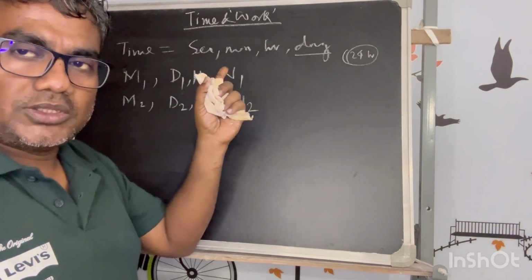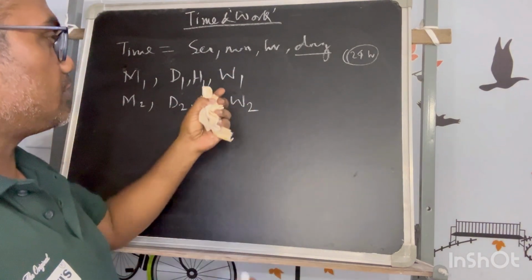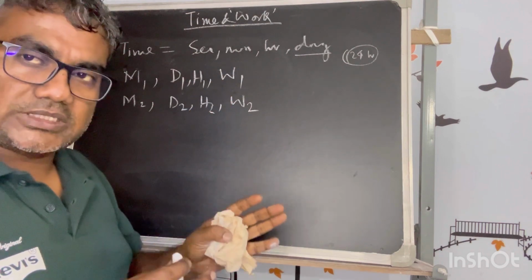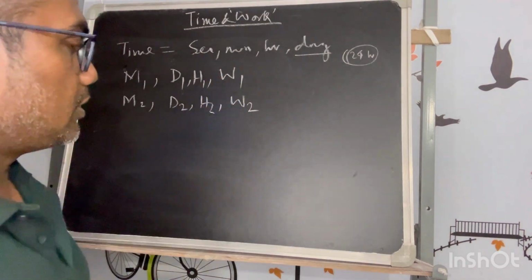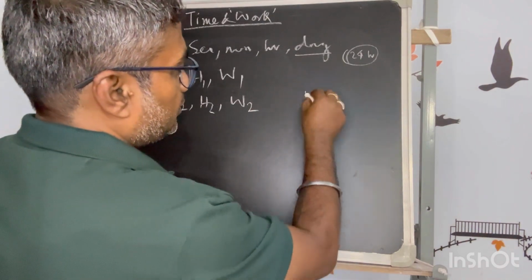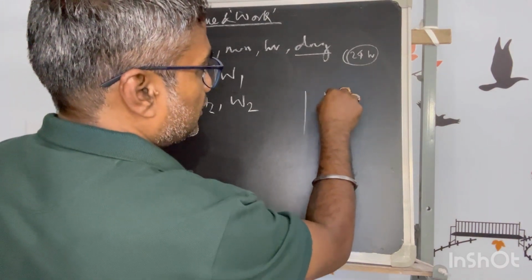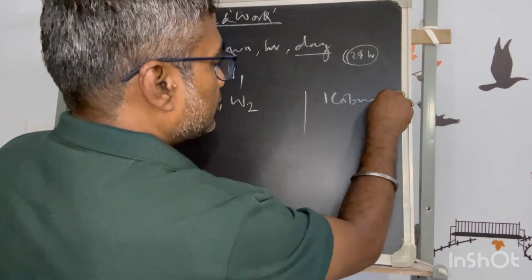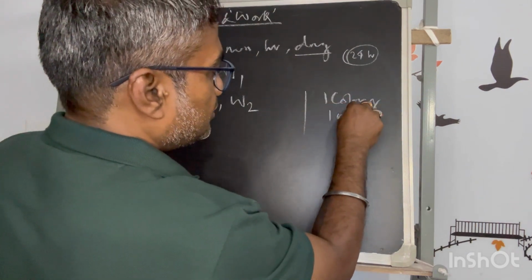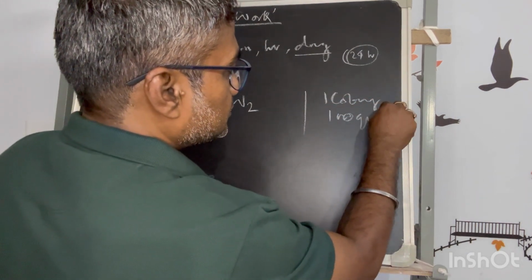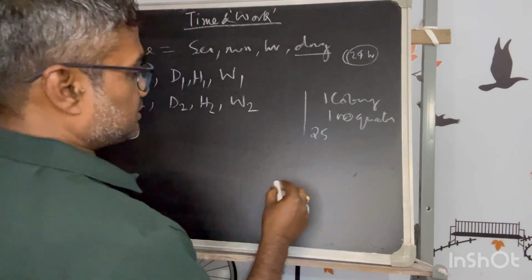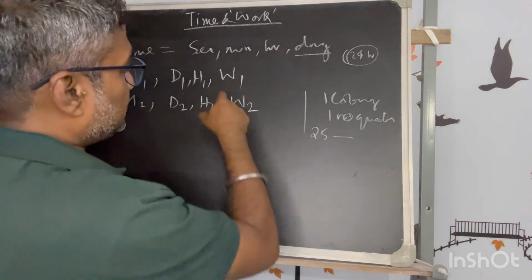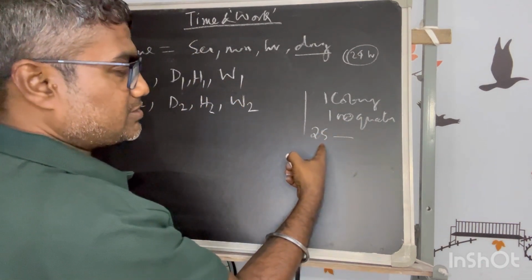If we say this is the complete job W, then you can say this is one job, but I'm saying the W job. How can it be distinguished from the earlier? Let's say one colony consists of 100 quarters. Out of this, 25 is made by this team. So the W can be sized.